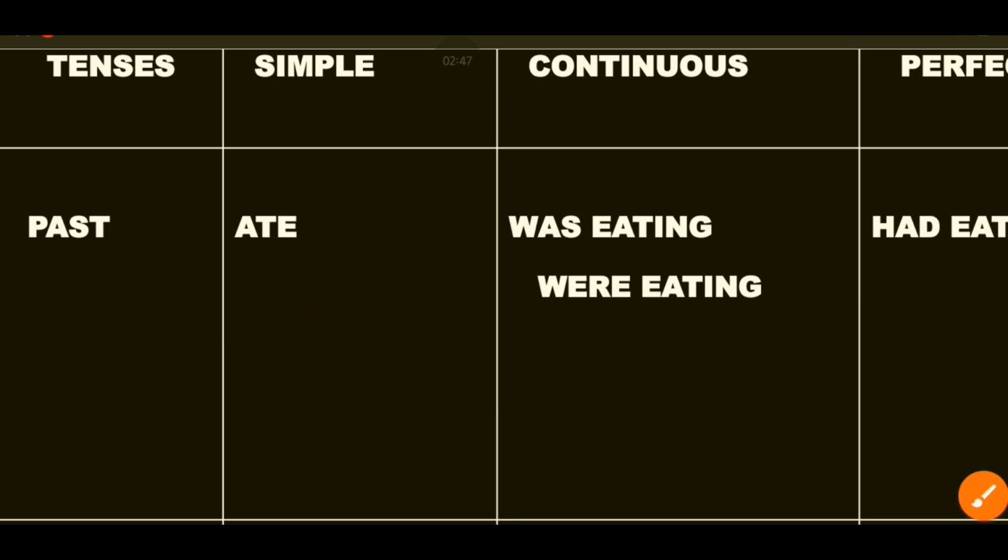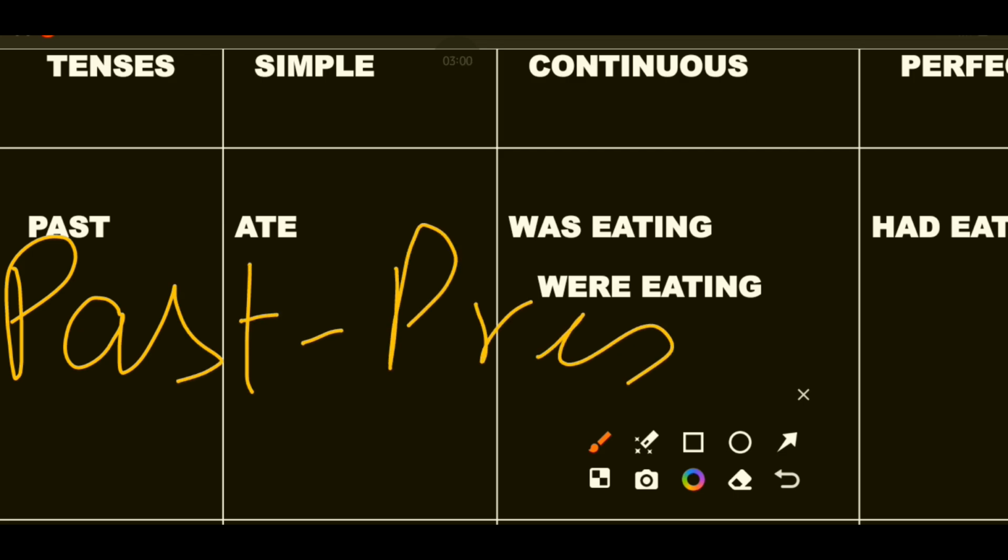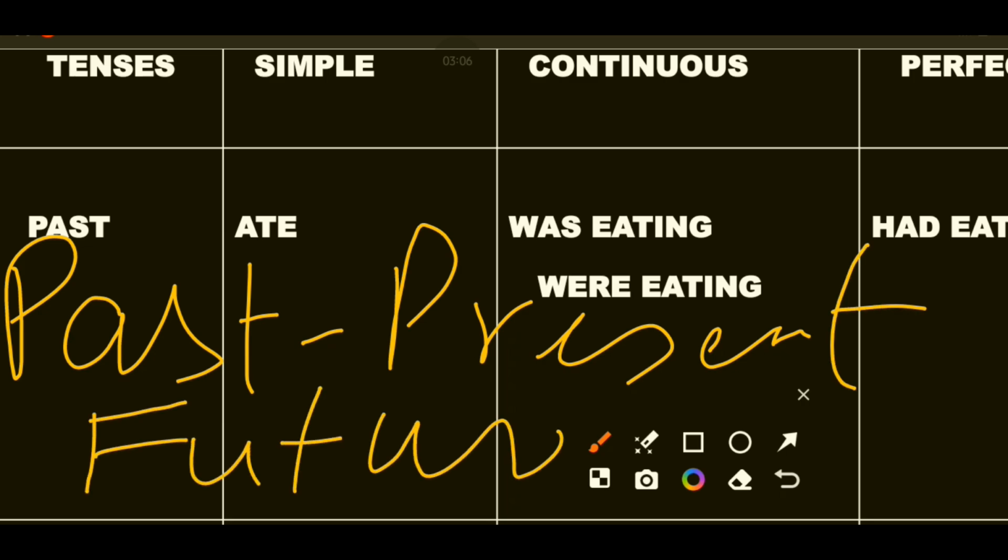So I will write it out again, that there are three types of tenses: past, P-A-S-T, present, and future. So I will repeat.